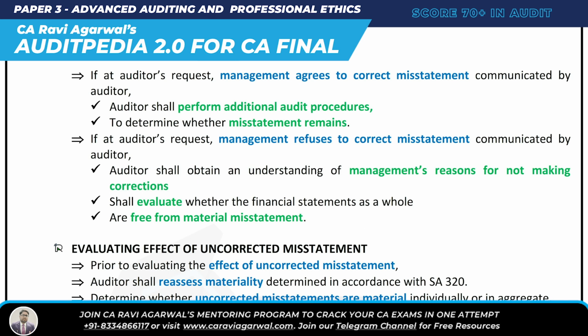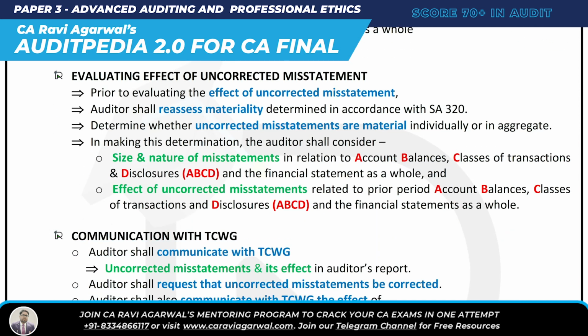If at the auditor's request management agrees to correct the misstatement, then I shall perform further audit procedures and determine whether the misstatement remains. If at my request management refuses, then the auditor shall obtain an understanding of management's reason for not making the correction, and also evaluate whether the financial statements as a whole are free from material misstatement. Then the next requirement is evaluating the effect of uncorrected misstatements. Now I'm going to evaluate the effect of uncorrected misstatements.